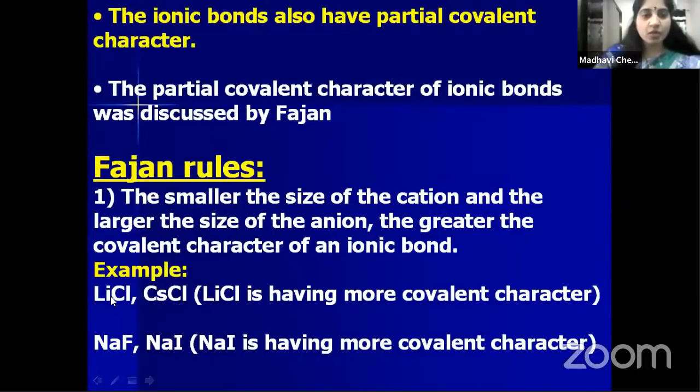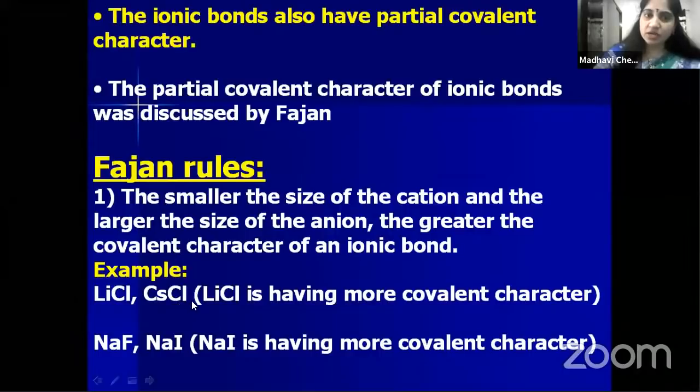In that, what is the cation? Lithium is the cation, and in cesium chloride, cesium is the cation. Out of lithium and cesium, which one is having the smaller size? Lithium is having smaller size. According to Fajans, smaller the size of the cation, more will be the covalent character. So in lithium chloride, lithium is having small size when compared with the cesium. That's why lithium chloride is having more covalent character when compared with the cesium chloride.